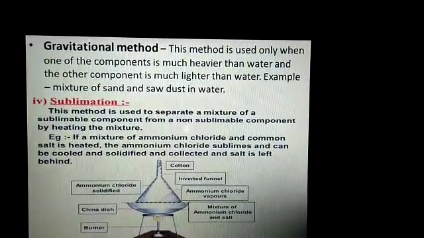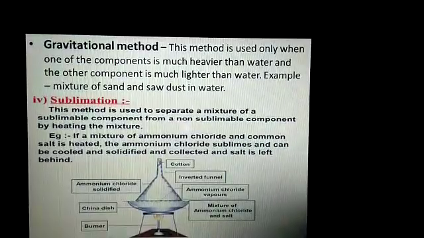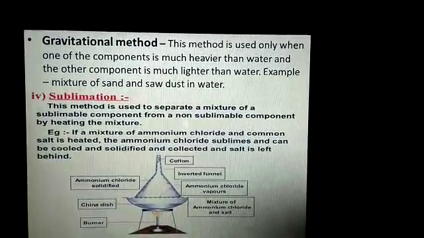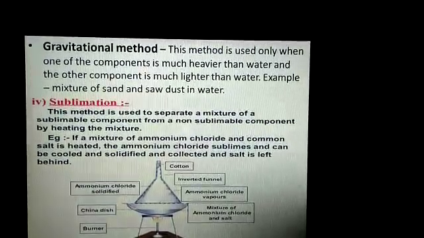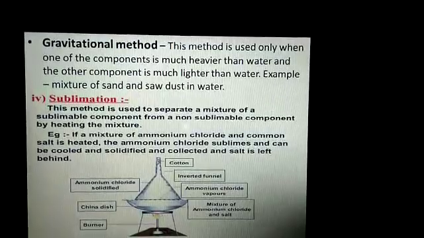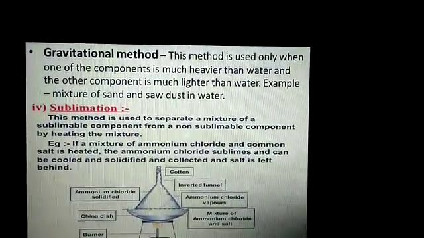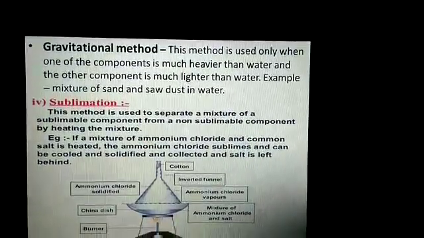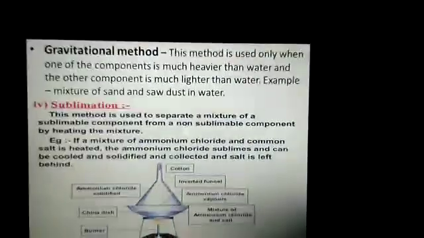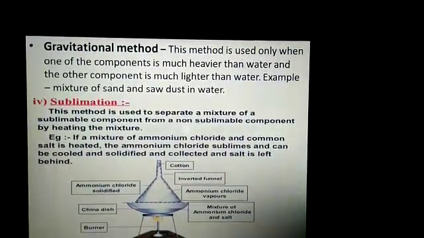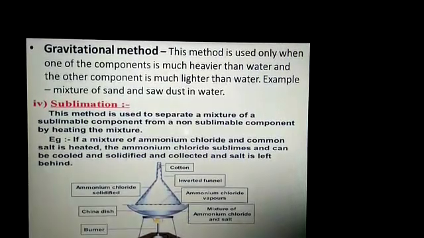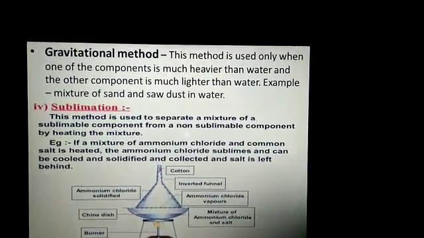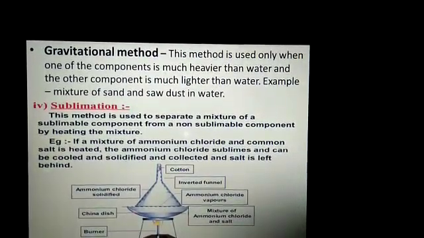This method is used when one of the components is much heavier than water and the other component is much lighter than water. Example: mixture of sand and sawdust in water. In this mixture, sand is heavier than sawdust, and when you mix sand and sawdust in water, sawdust will remain floating on the surface of the water and sand will settle down at the bottom of the container.